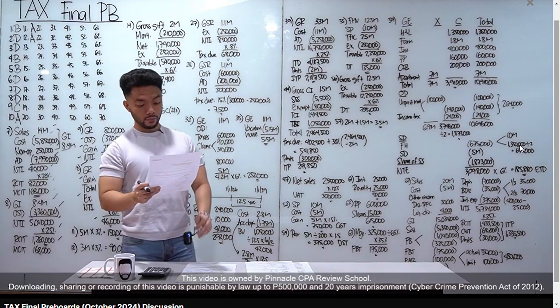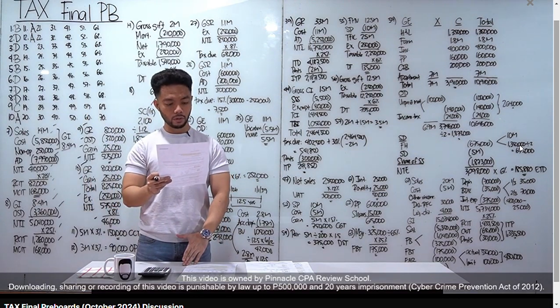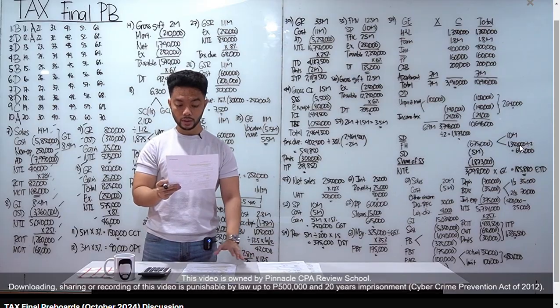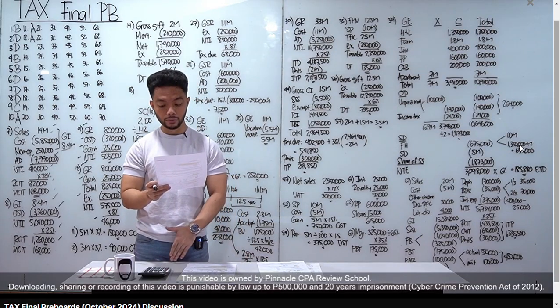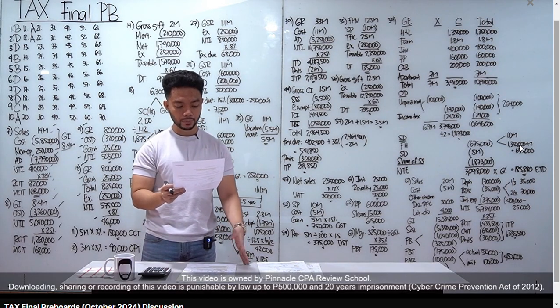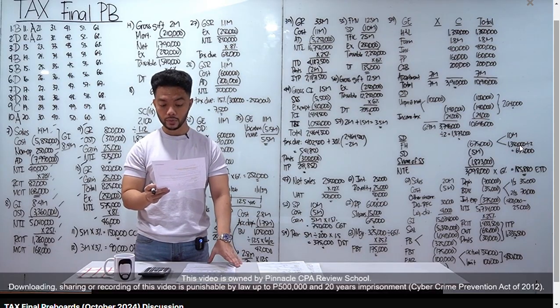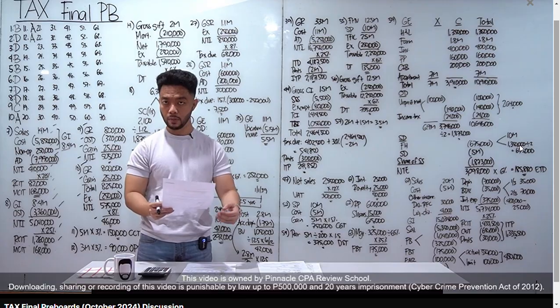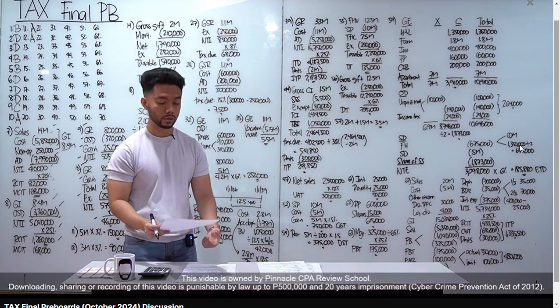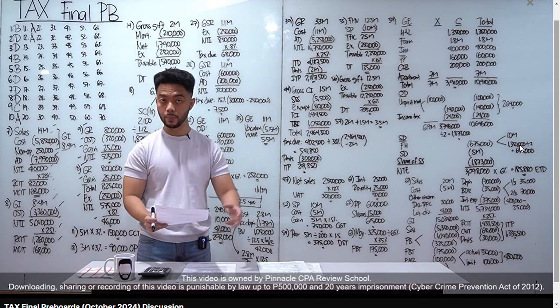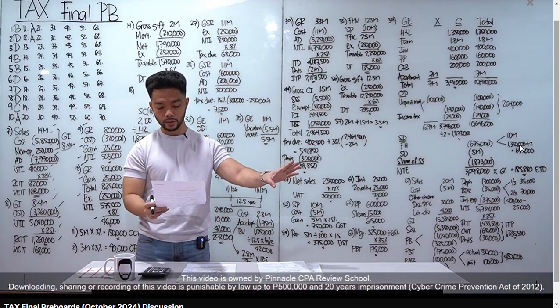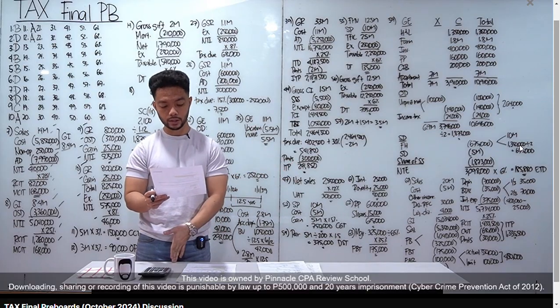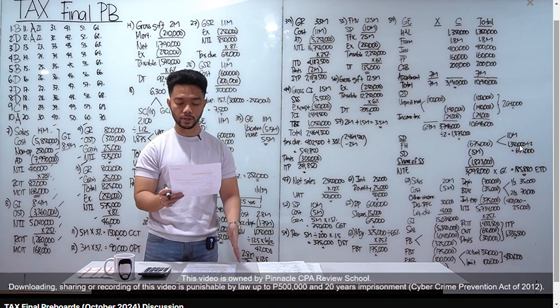Okay, so 13 and 14, donors tax naman tayo. So, on January 1, 2024, Y donated a piece of land to her best friend. The deed of donation was delivered to her best friend. On January 15, her best friend made known her acceptance on January 31. Tama ba, class? Bago maging perfected ang isang donation, dapat merong delivery and then dapat may acceptance. So, ibig sabihin, class, perfected yung donation on January 31. Yun yung sagot natin sa number 13.